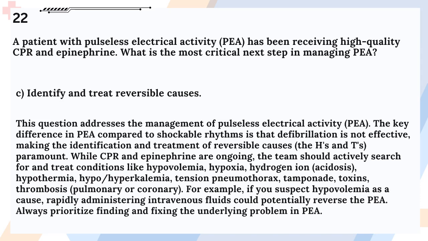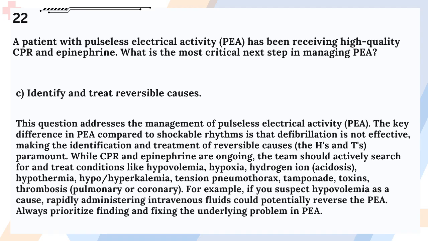Answer: C. Identify and treat reversible causes. This question addresses the management of pulseless electrical activity, PEA. The key difference in PEA compared to shockable rhythms is that defibrillation is not effective, making the identification and treatment of reversible causes, the H's and T's, paramount.